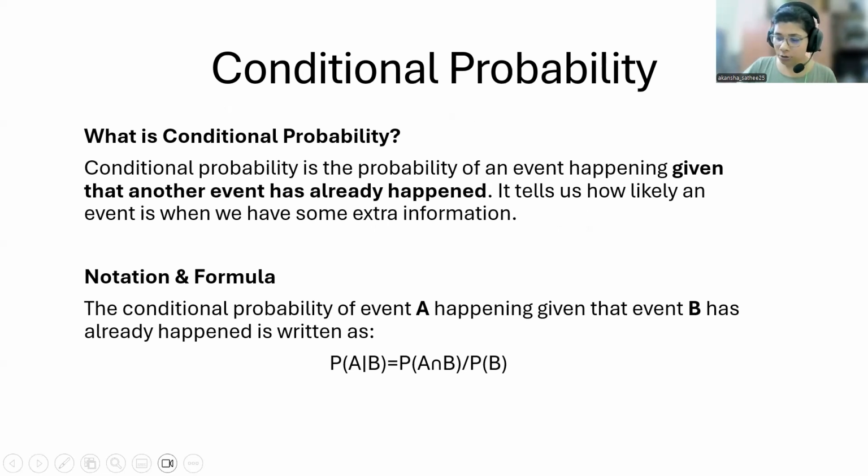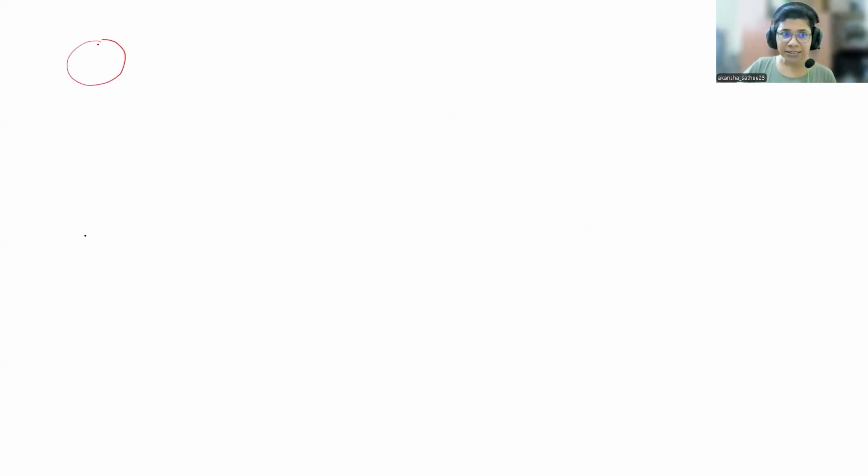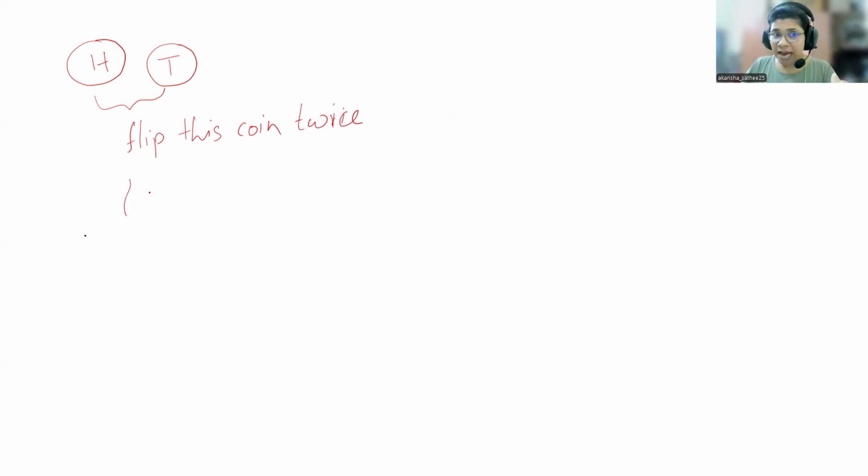A coin has a head on one side and a tail on the other, right? Now if you flip this coin twice, what will happen? You may have four possible outcomes.